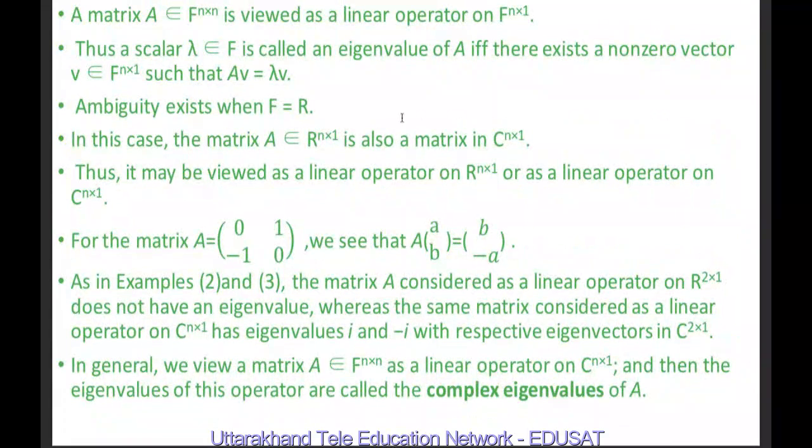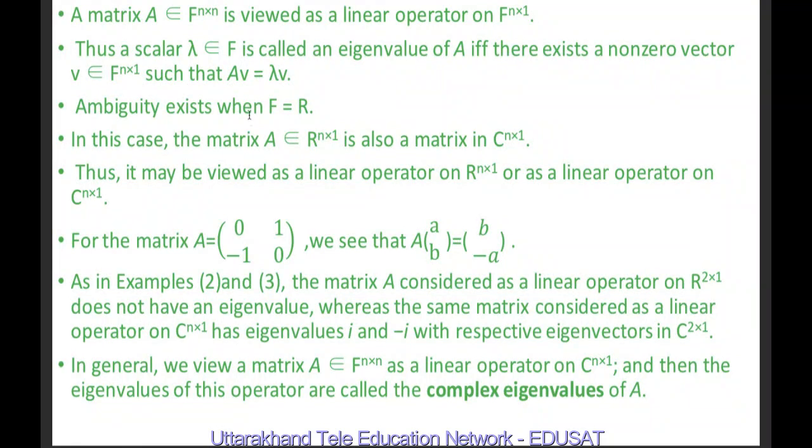So a matrix A belonging to F n by n is viewed as a linear operator on F n by 1. We have seen in the first case, we had assumed A was a 2 by 2 matrix. It was a linear operator on 2 by 1 matrices. Thus, a scalar lambda belonging to F is called an eigenvalue of A if and only if there exists a non-zero vector v belonging to F n by 1 such that Av is equal to lambda v. A is an n by n matrix. v is n by 1.